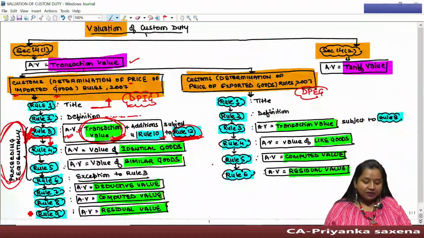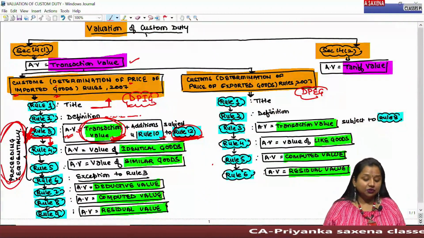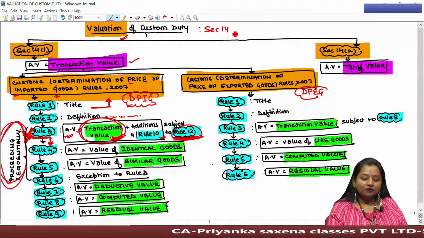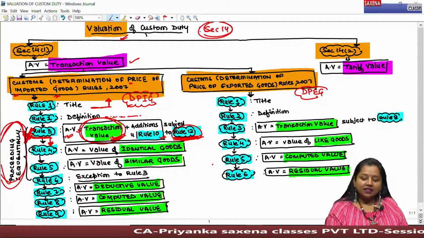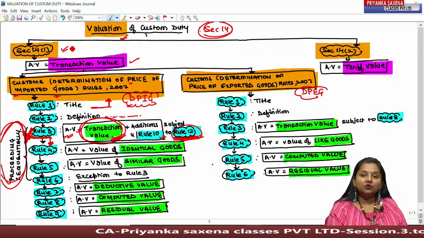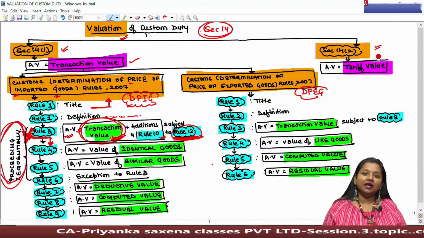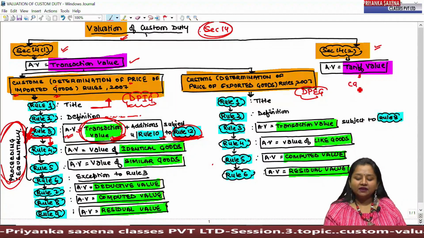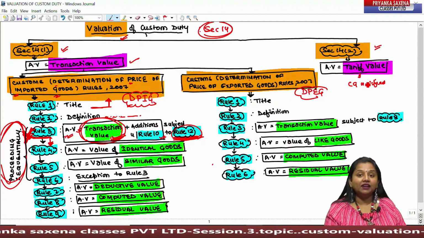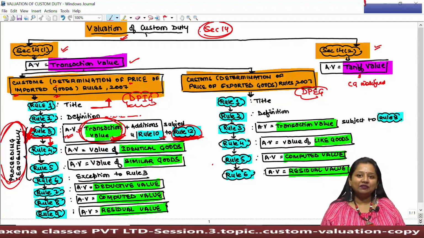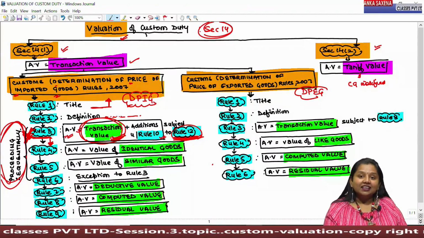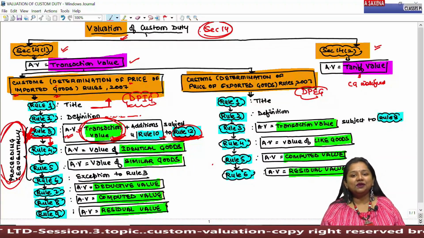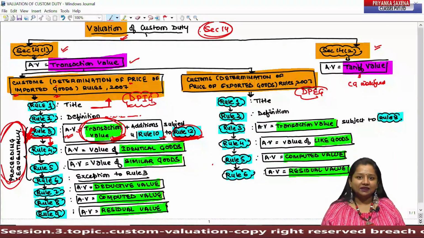So let's come to the valuation rules which we had started under session 2. Under valuation, section 14 has been introduced of the Custom Act, which says that there will be two subparts, section 14.1 and section 14 subsection 2. Under section 14 subsection 2, if the central government has notified a certain value of any article to stabilize the economic fluctuation of that article, then such value, notified by the government only for the purpose of computing duty, will be known as tariff value.